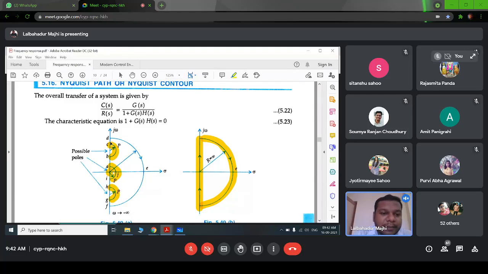The poles are on the j omega axis, so we draw a very small semicircle. We can say this P is the radius of this small semicircle, and the value of P tends to 0.